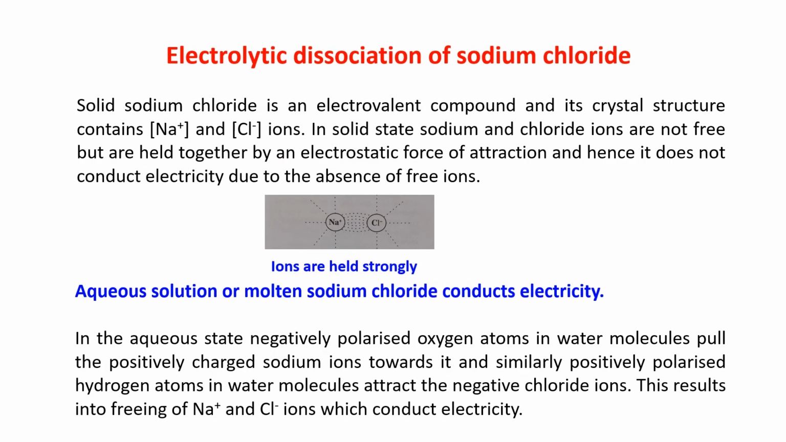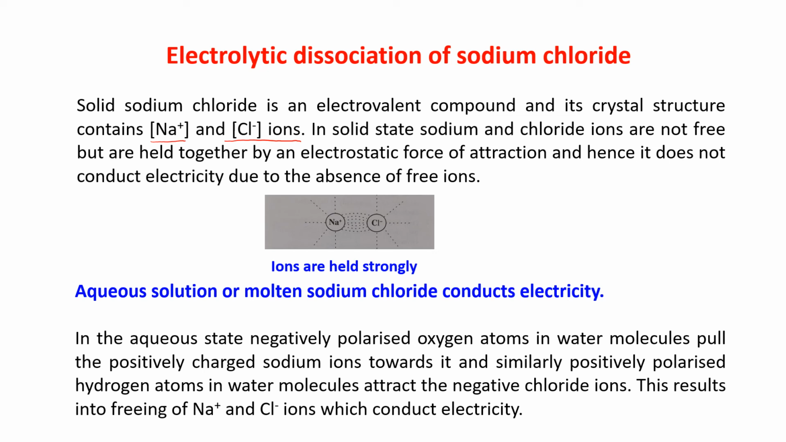Electrolytic dissociation of sodium chloride. Now, solid sodium chloride is an electrovalent compound and its crystal structure contains Na+ and Cl- ions. In solid state, the sodium and the chloride ions are not free. Why are they not free? Because they are held together by an electrostatic force, and their electrostatic force of attraction is very strong. And that is why they are not free.